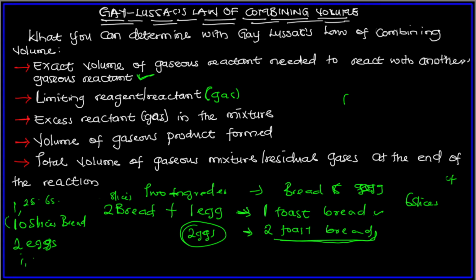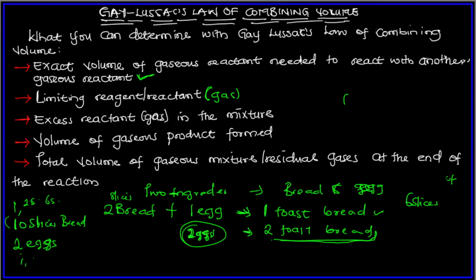The toast bread here represents the product. So you see that these two eggs help us to get just two toast bread, because the egg has finished.